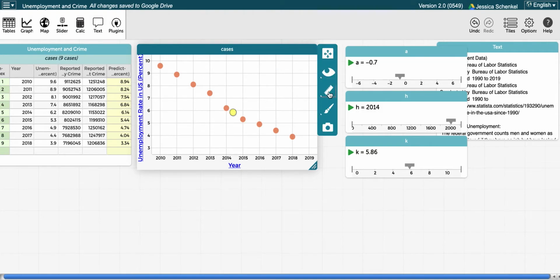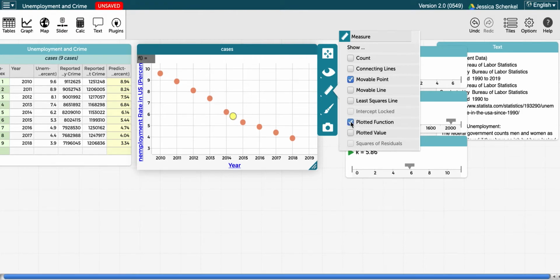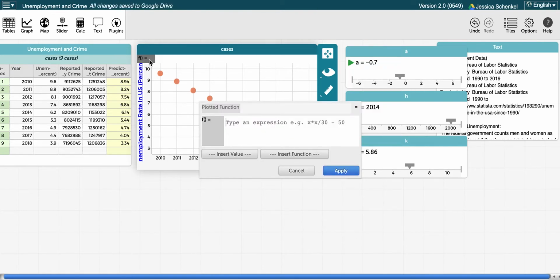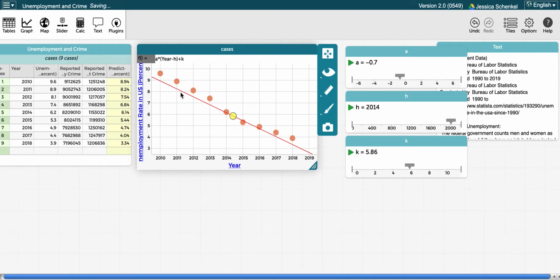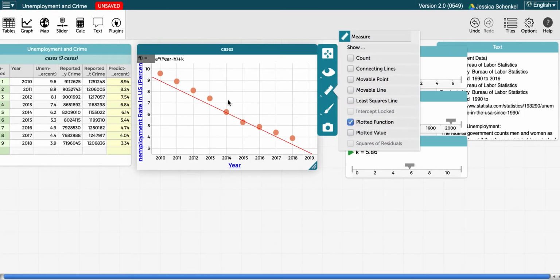So what I do here is I go to my ruler. I'm going to go to plotted function. And when I did that, you saw this little gray thing pop up right here, f of parentheses equals. Click that, and now you're going to paste, for me it's just Command V, the same formula that I used for predicted unemployment here, and then I'm going to click apply, and then I should see my line. So you can see it's going right through my movable point. I can actually get rid of that now, because that was really just to help me make my model.